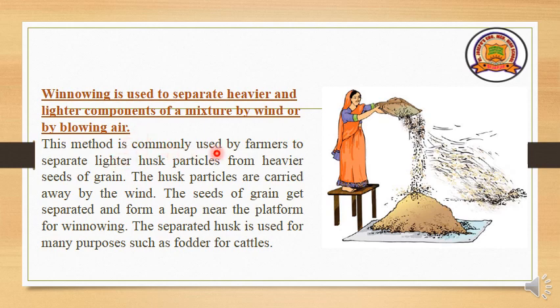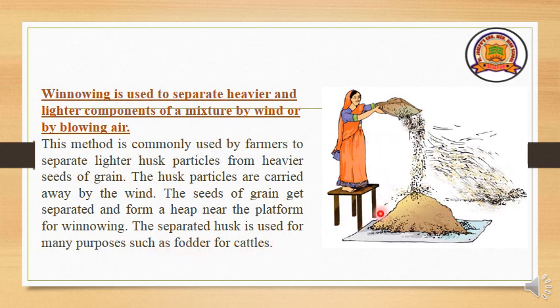This method is commonly used by farmers to separate lighter husk particles from heavier seeds of grain. The husk particles are carried away by the wind. The seeds of the grain get separated and form a heap near the platform for winnowing. The separated husk is used for many purposes such as fodder for cattle.